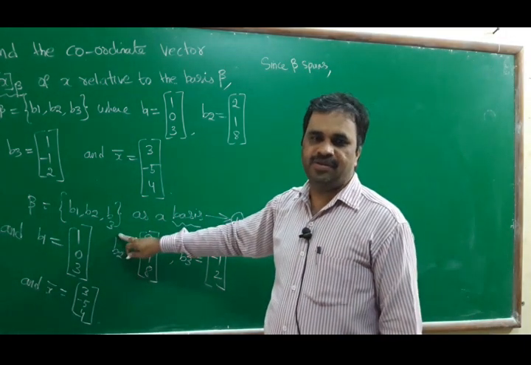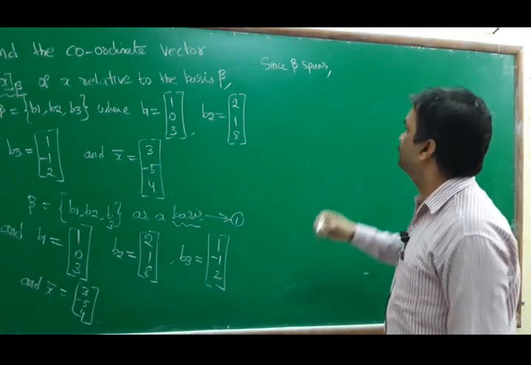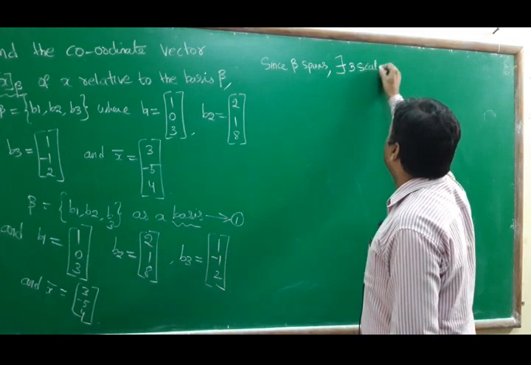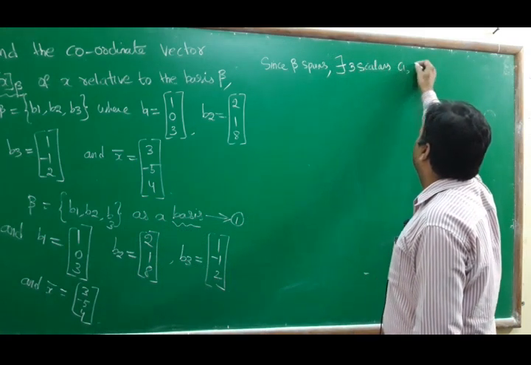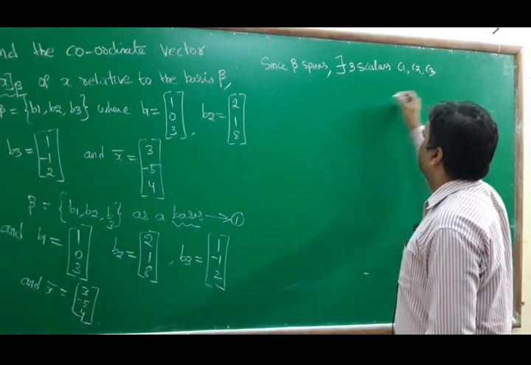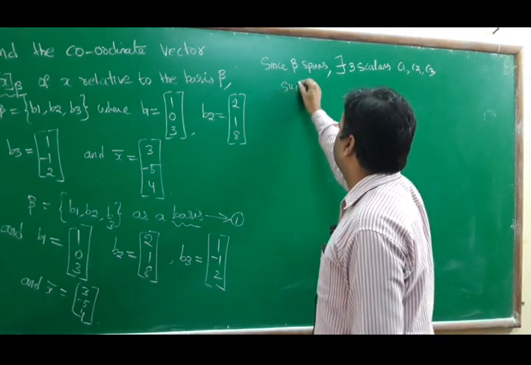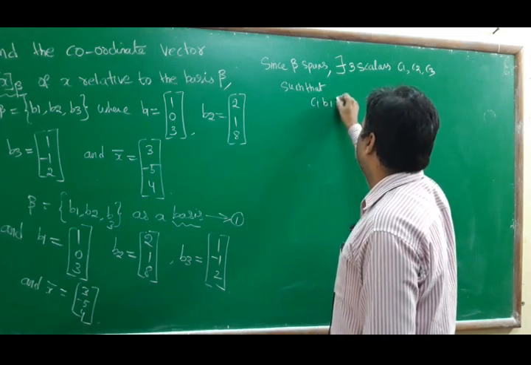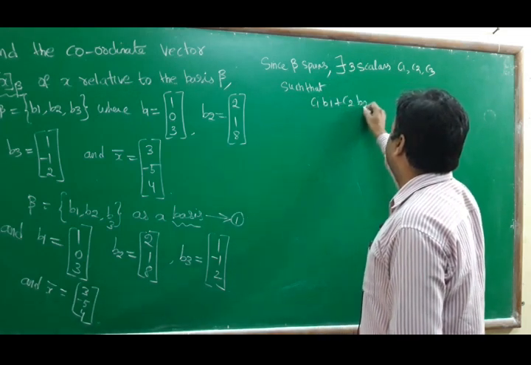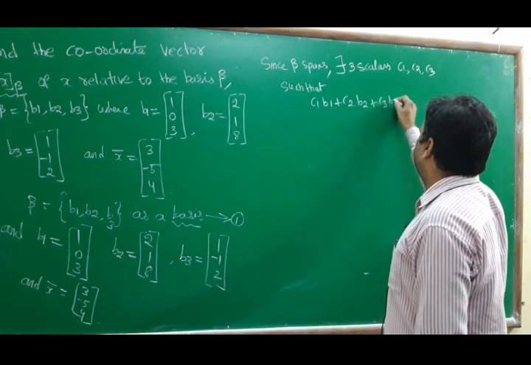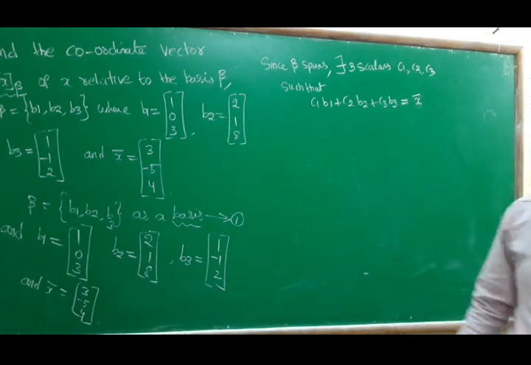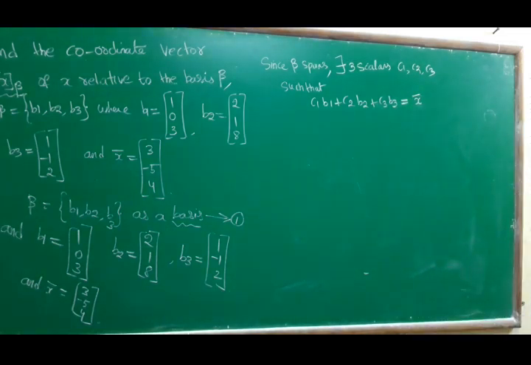Three vectors we have. So I can write, there exist three scalars C1, C2, C3 such that C1 B1 plus C2 B2 plus C3 B3 equal to x bar.